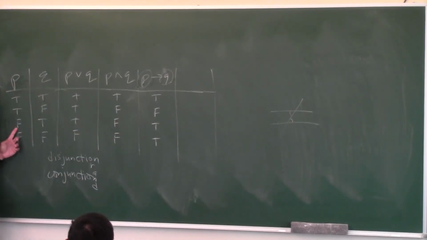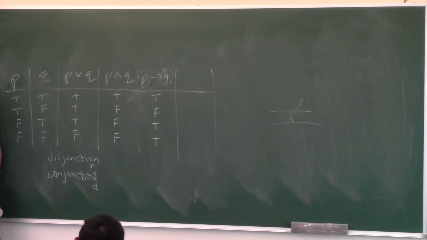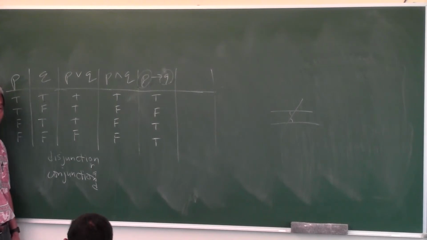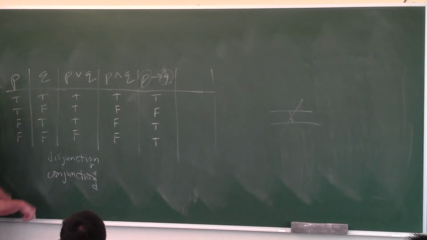What if you didn't do your homework and then I paid you $5? Am I a liar? No, I'm just stupid, right? What if you didn't do your homework and I didn't pay you $5? Am I a liar? No. So the only time I lied is when you did your homework and I didn't pay you $5. That's the only time a conditional statement is false.